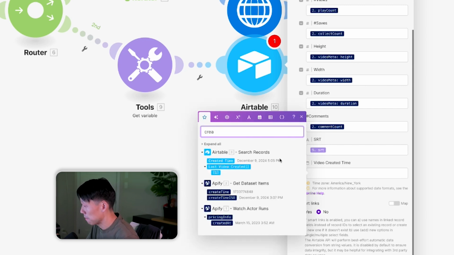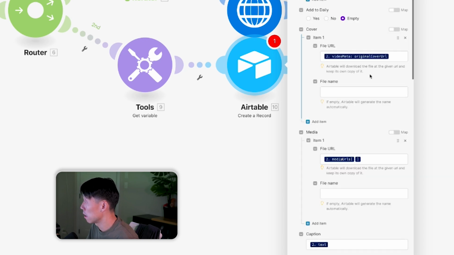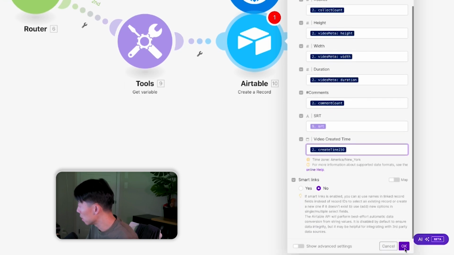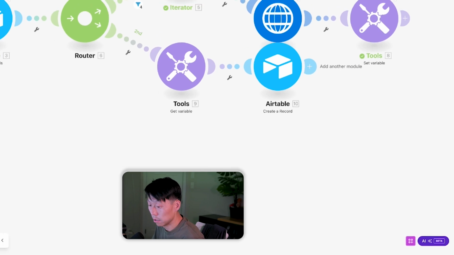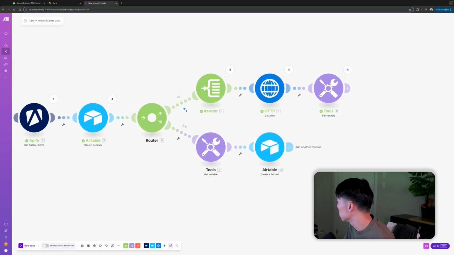One second. It was definitely there. Oh, create time ISO. Okay. That's the one that was correct here. All right. And so that should give us a timestamp. Okay. So now we have all of our data items that are set up. Hit OK. I'm going to do a quick auto line for my perfectionism.